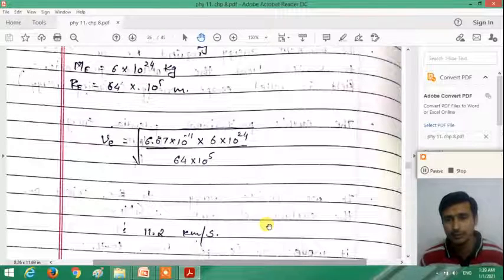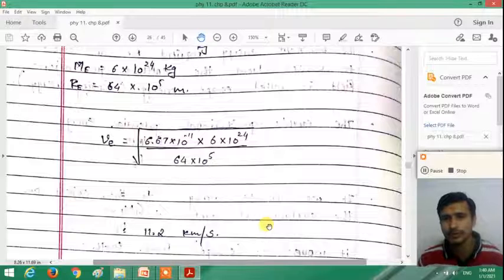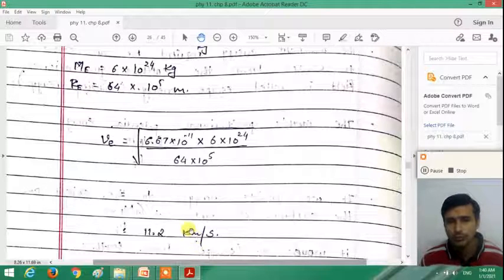That means if we throw an object of any mass with the speed 11.2 kilometer per second, it will escape from the earth's gravitational field. This is a very high speed, right? 11.2 kilometer per second is 11,200 meter per second. So the object will cover 11.2 kilometer distance in 1 second.